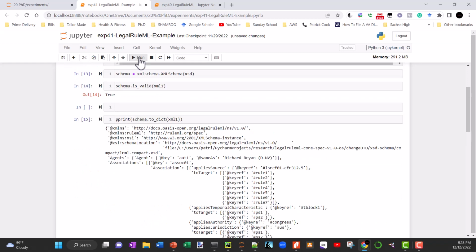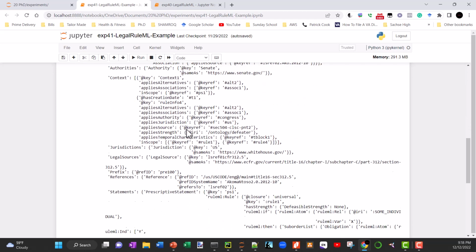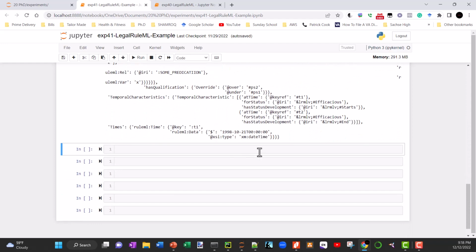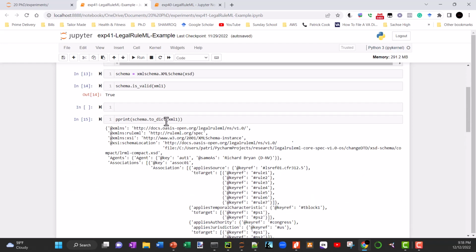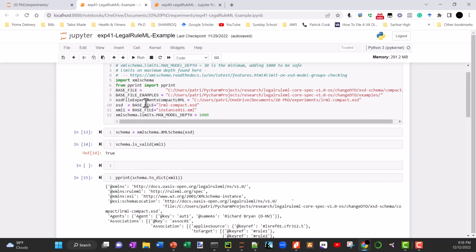Validated true, and it printed out the actual instance of the XML document that I've created, or at least started creating, and it was able to validate that instance against the actual XML schema, which was ultimately my goal, to make sure that once I can create the actual instance from the provision, I can go back in and use the software to validate against that schema so that I know that the instance that we created is correct.